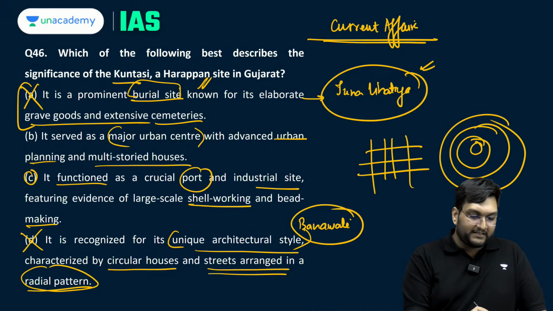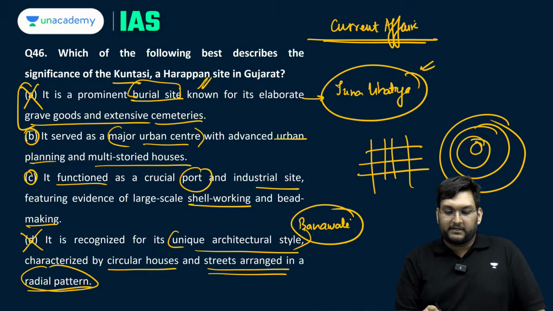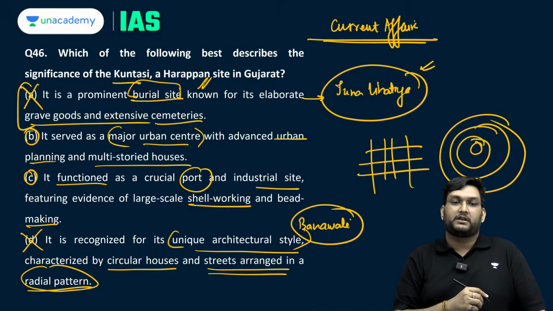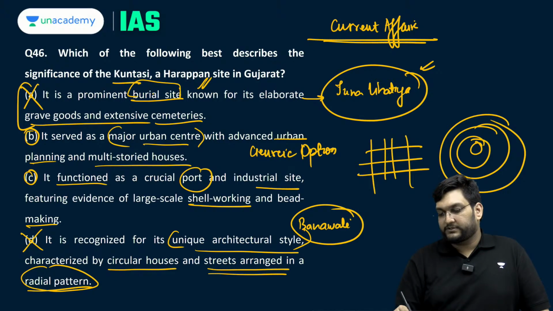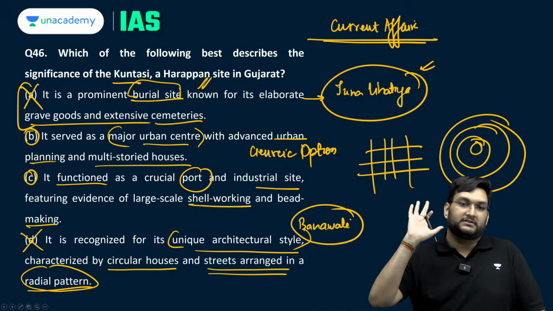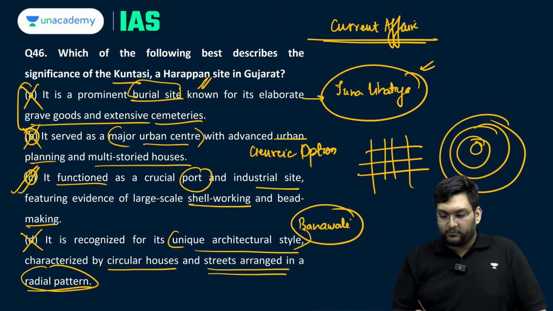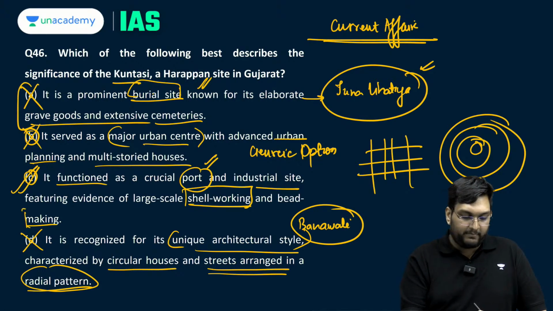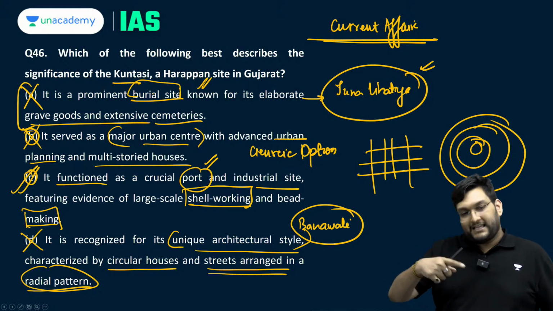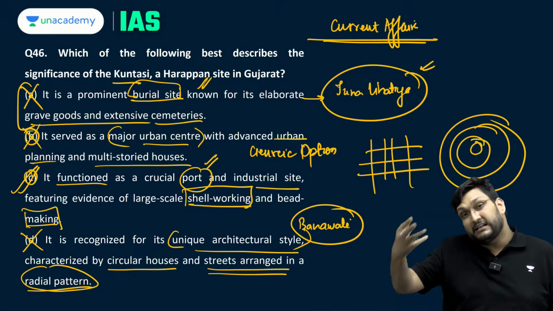Then you have two very specific options, B and C. It served as an urban center for urban planning and multi-story houses, crucial port. This is called a generic option, because the examiner had no other option, so basically added some generic statement. This is incorrect. The answer is Kuntasi was a very important port and was known for large scale shell and bead making. So you can see each of the options are giving you a certain hint to what it is.